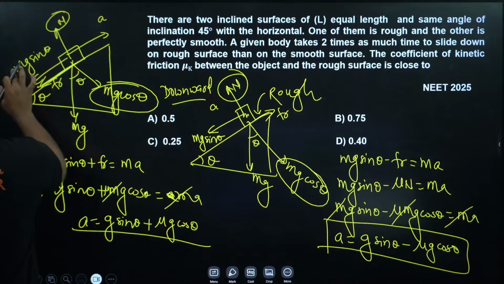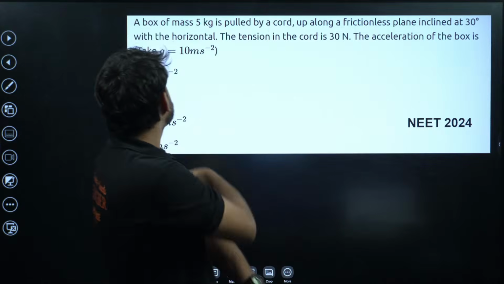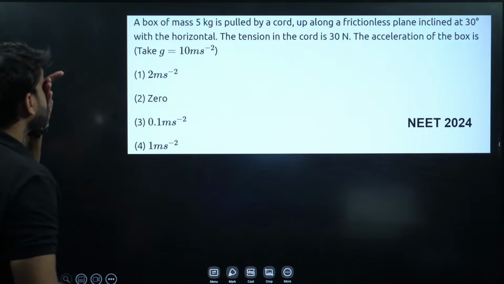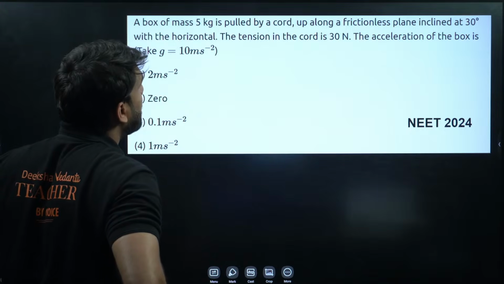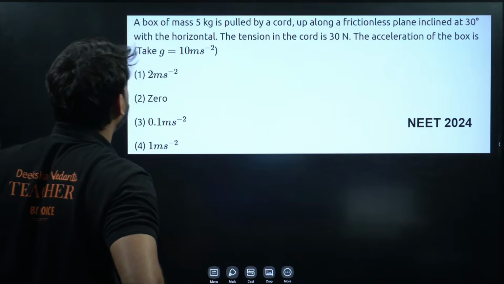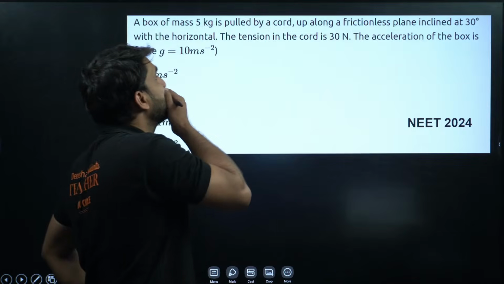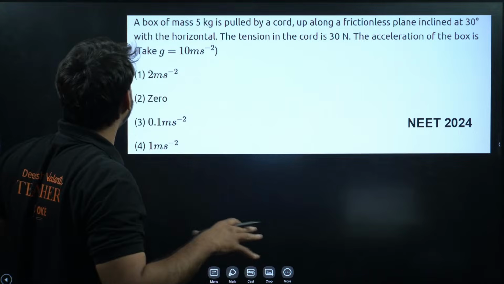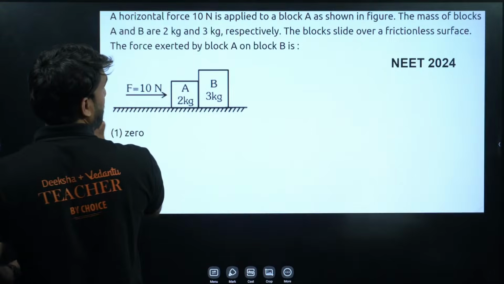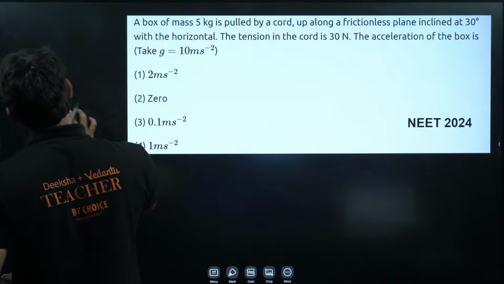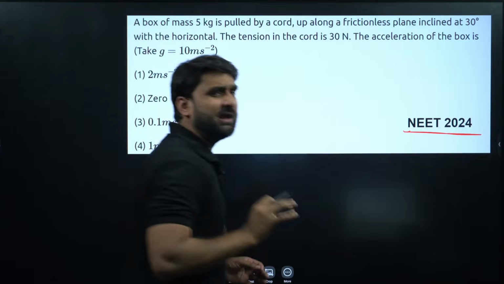Okay, now moving to next. Look at the question. A box of mass 5 kg is pulled by a cord up along a frictionless plane inclined at 30 degree with the horizontal. The tension in the cord is 30 Newton. The acceleration of the box is what? This question is from NEET 2024, my dear champion. Very easy question.